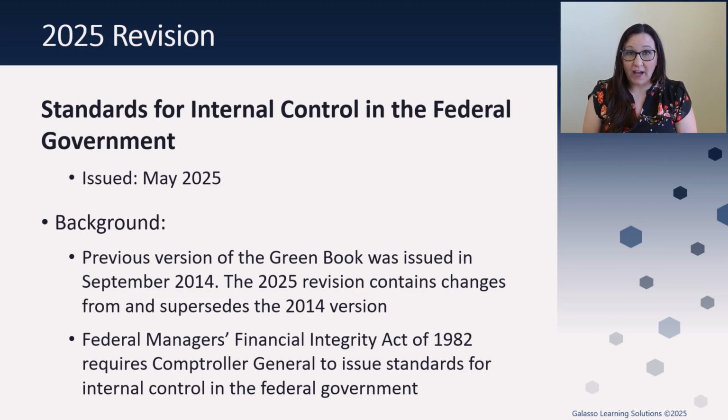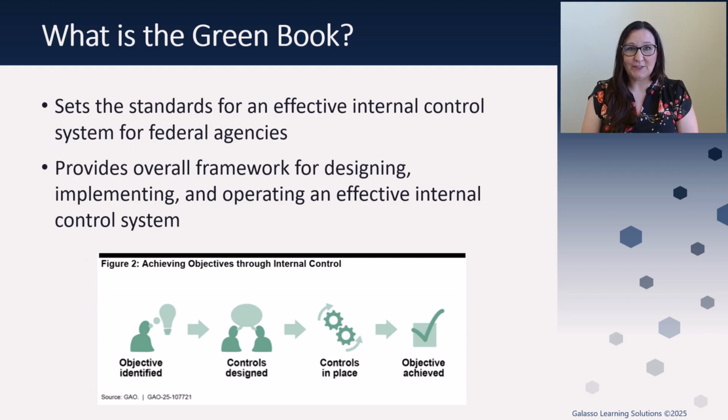Our 2025 revision is going to have some changes from our 2014 version, and it also is going to supersede that version. Now, the Green Book is issued by the United States Government Accountability Office, the GAO, under the Federal Managers Financial Integrity Act of 1982. This requires that the Comptroller General of the United States issue internal control standards for the federal government. So you might be asking yourself, okay, that's great, but what does that mean?